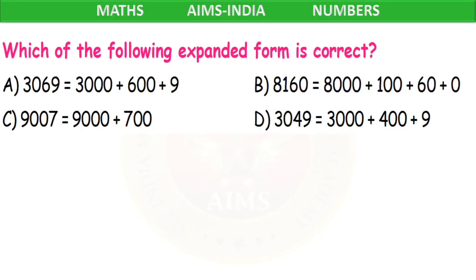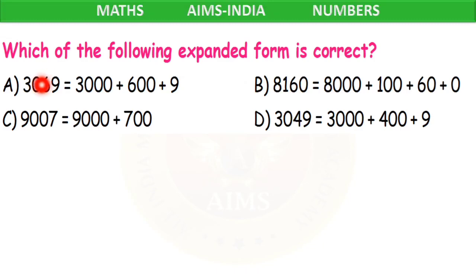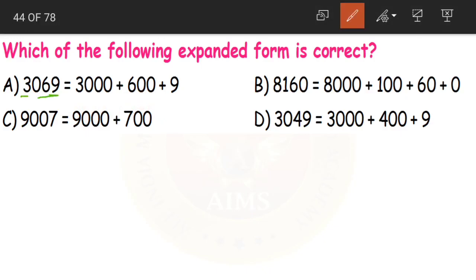Clear children? Which of the following expanded form is correct? Now we are given 4 options. We need to find out which is the correct expanded form. Coming to option A, 3069 is equals to 3000 plus 600 plus 9. Now after 3 we are having 3 digits. So here also after 3, 3 zeros. Correct. Next we have 6 here. After 6 we have only 1 digit. So it should have been 60. But here we are having 600. So A is wrong.